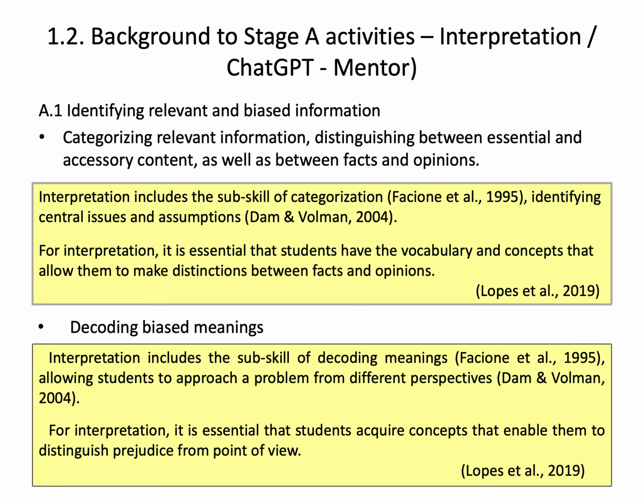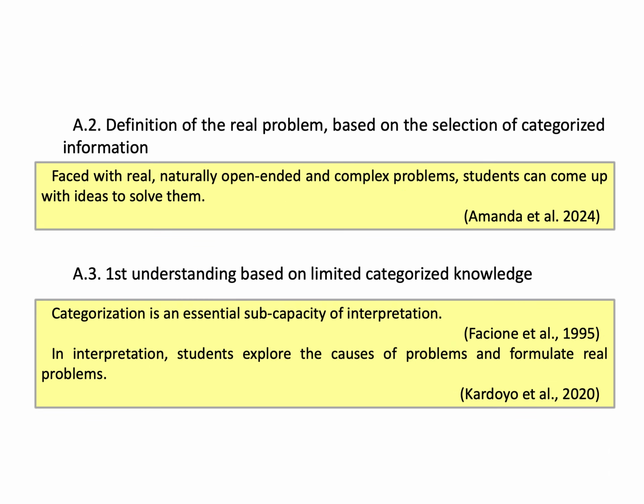Activity 8.1, identifying relevant and biased information, involves categorizing relevant information, distinguishing between essential and ancillary content, as well as between facts and opinions, decoding biased meanings. In Activity 8.2, definition of the real problem, from the selection of categorized information, students faced with open and complex problems can come up with ideas to solve them. In 8.3, first understanding from limited categorized knowledge, students explore the causes and consequences of problems.